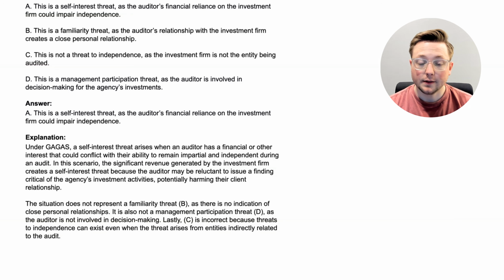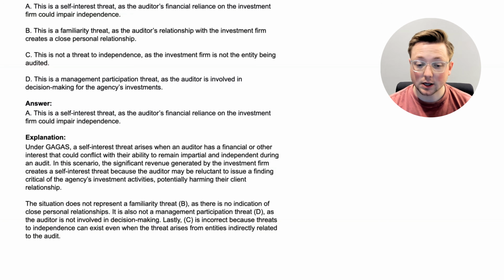In this scenario, the significant revenue generated by the investment firm creates a self-interest threat because the auditor may be reluctant to issue a finding critical of the agency's investment activities, potentially harming their client relationship. Again, 15% of their revenue comes from this client, so they might be really nervous to be critical because they don't want to lose that money.